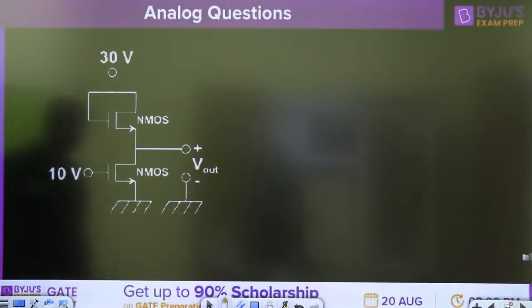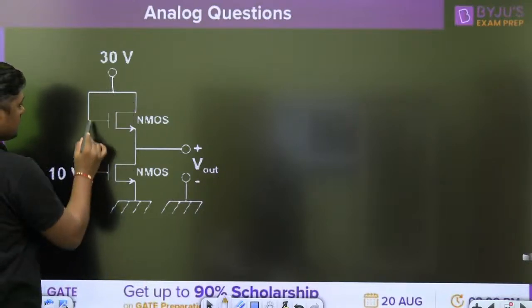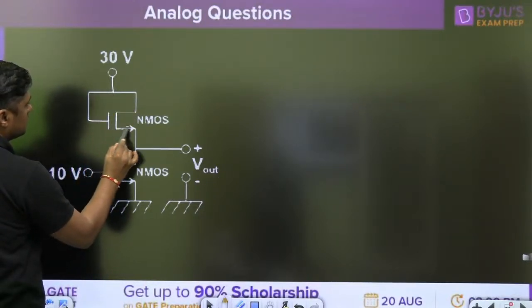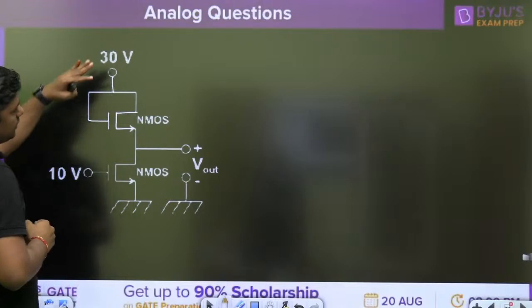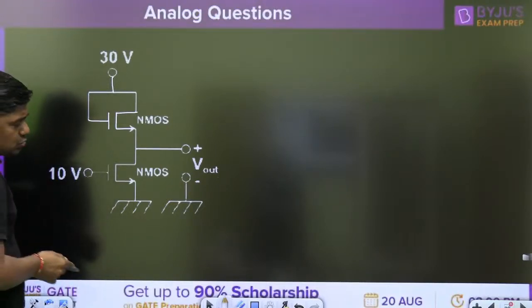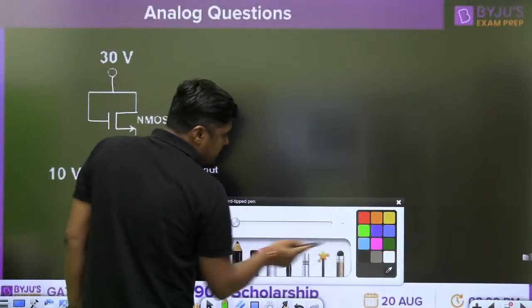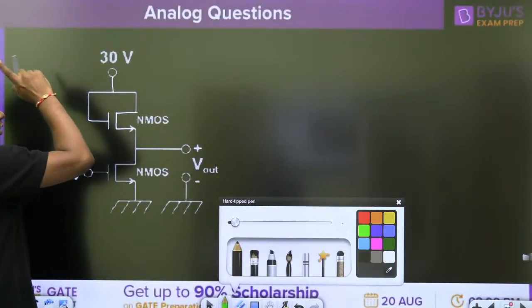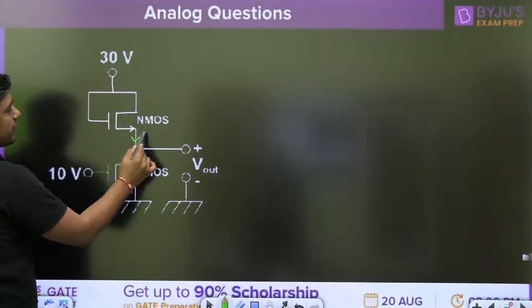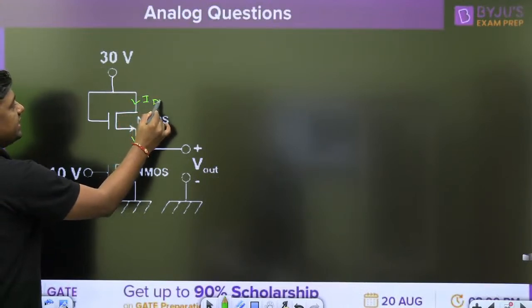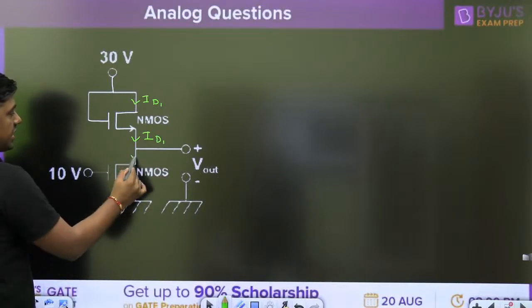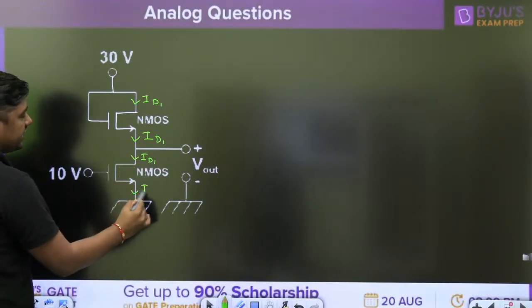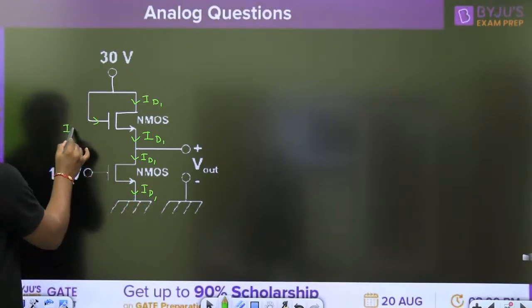Now, watch this. Now, my dear friends, these two are connected in what? Series. When these two transistors or MOSFETs are connected in series, similar question, already we have solved one question. Two transistors are connected. The current, let this is the ID1, let this is the MOSFET number 1. Same current here, ID1. Same current here, ID1. Same current here, ID1. Why? Because the gate current is 0.